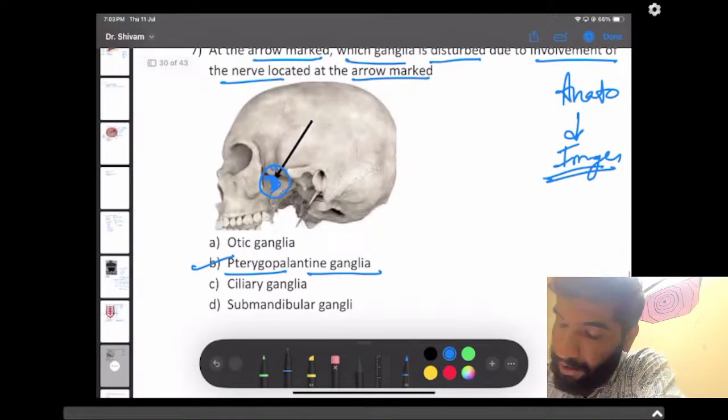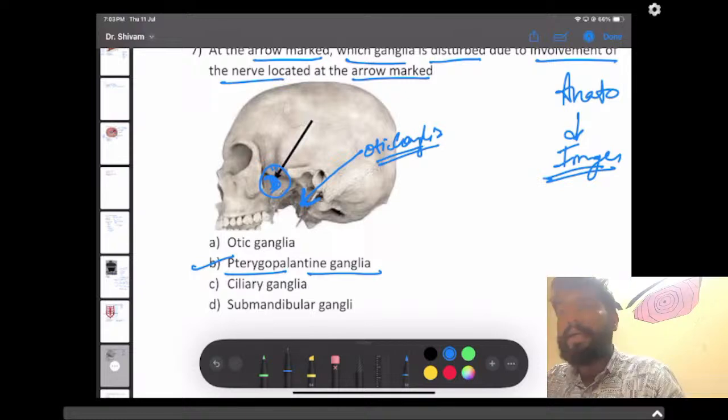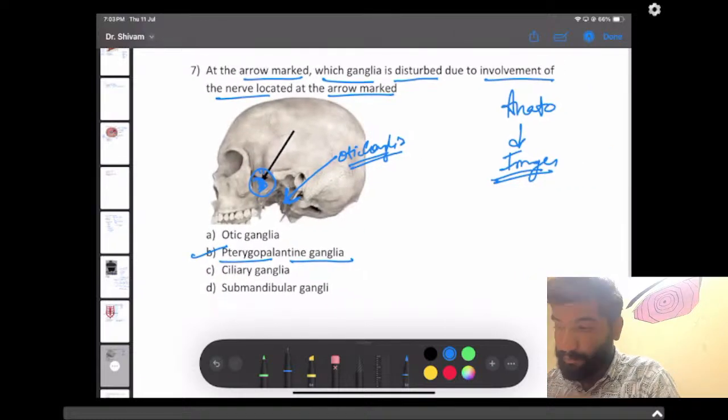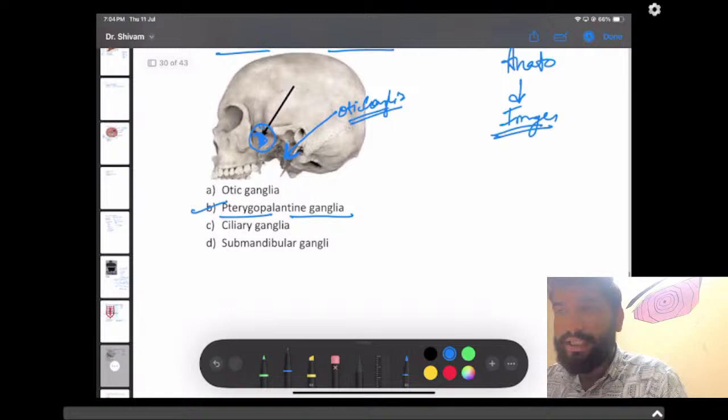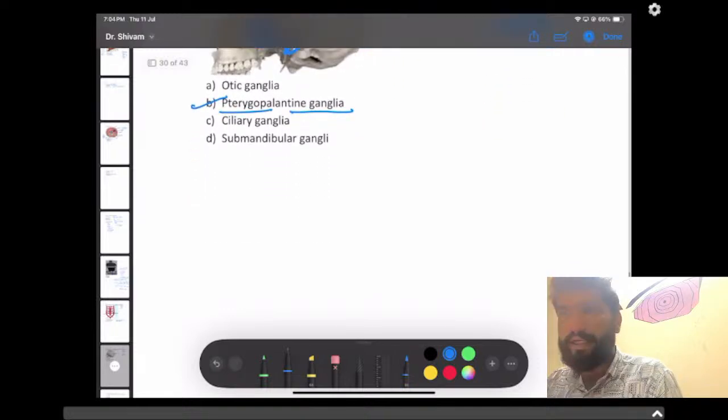If the arrow was marked somewhere else, then it would have to be cortical. But the arrow was here, so it has to be pterygopalatine ganglia. These are model questions, not that hard. We have shared the images of the anatomy.